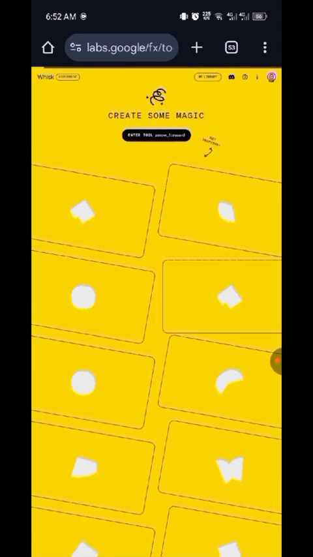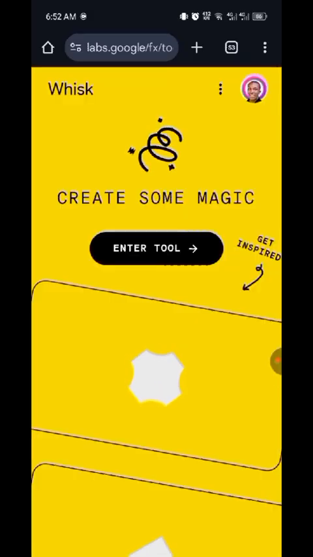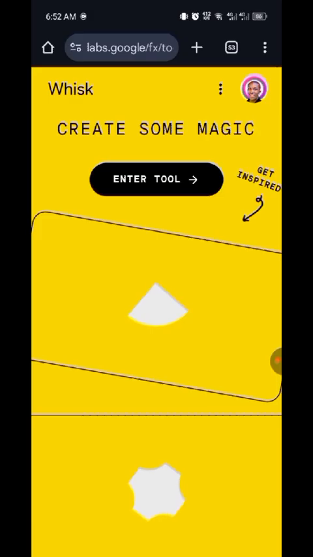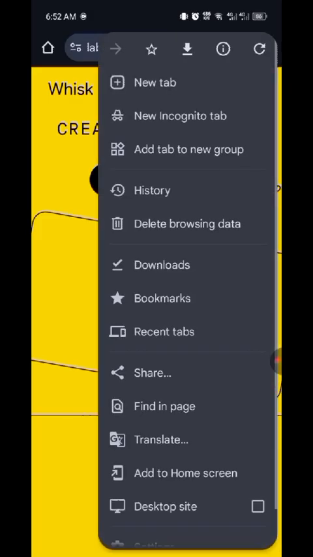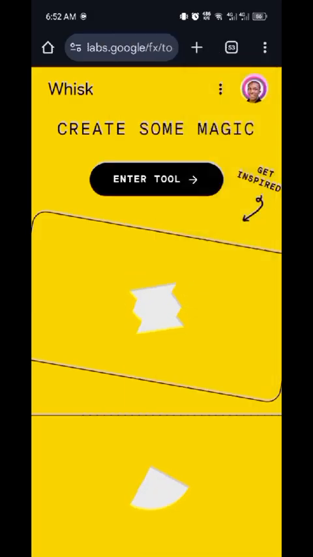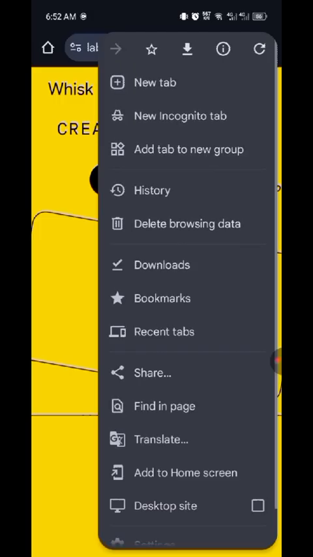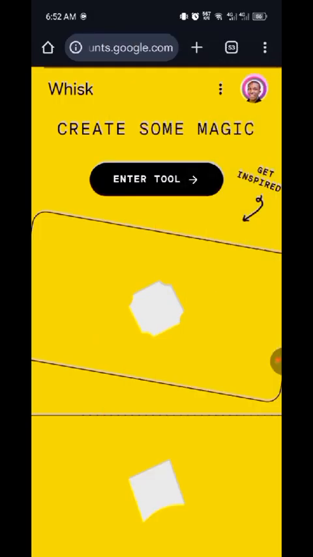So this is the tool, this is the interface. I'm currently in mobile view. Let me go to desktop view. If you want to use the desktop side, just go to these three dots, click on this, check desktop site, and you see how the view is now. Let me just sign in.